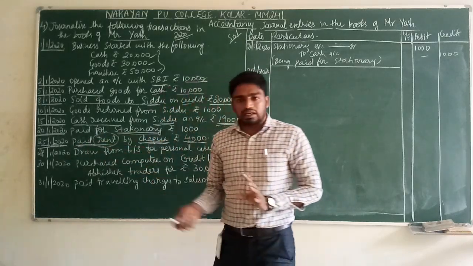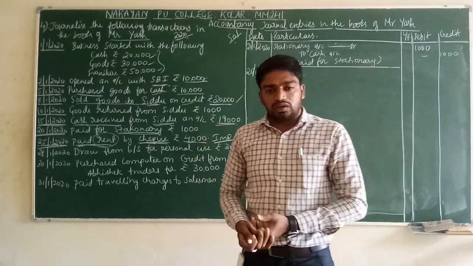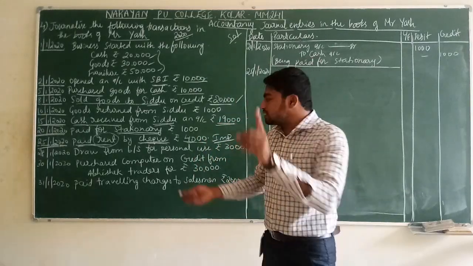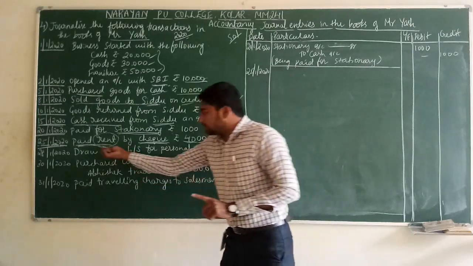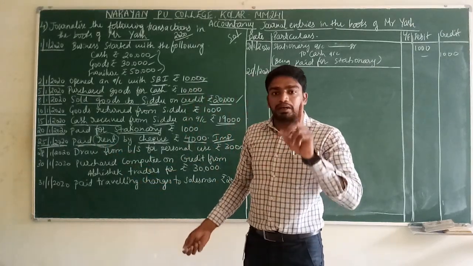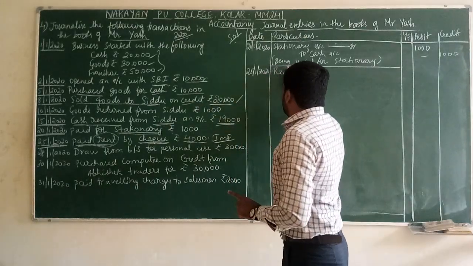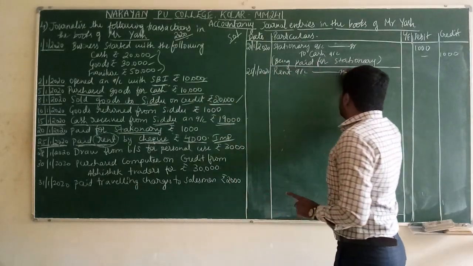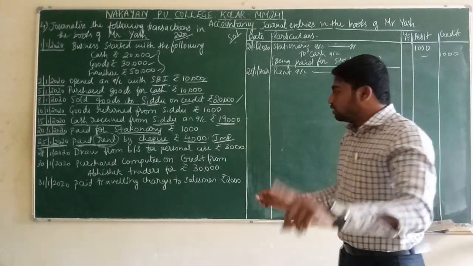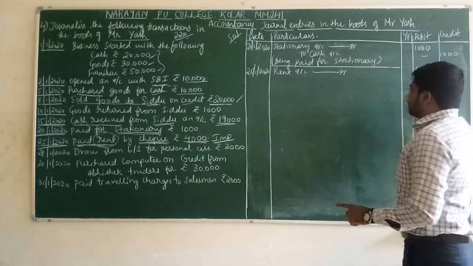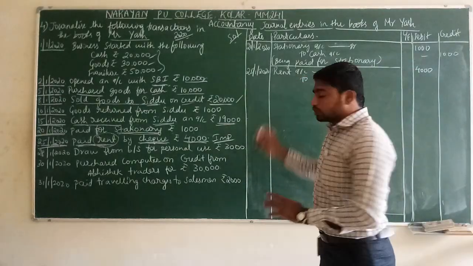If we pay any rent, that comes under nominal account rule. Debit all expenses and losses. For what purpose is the expense occurring in the business? For rent purpose the expense is occurring in the business. So then, rent account debit. Rent account debit. For rent account, how many rupees is occurring? Of rupees 4,000. Rent account debit rupees 4,000.